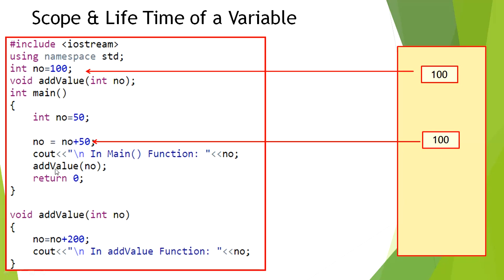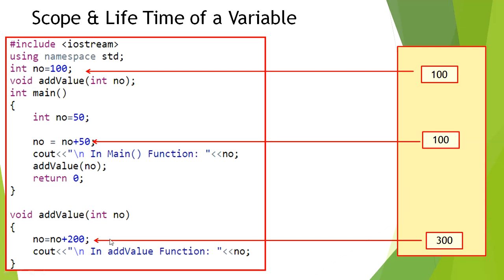Once the function add value gets called, the updated value of no is passed as a parameter to this function, and this value will be stored at an altogether different memory location, which is again identified by the variable name no.